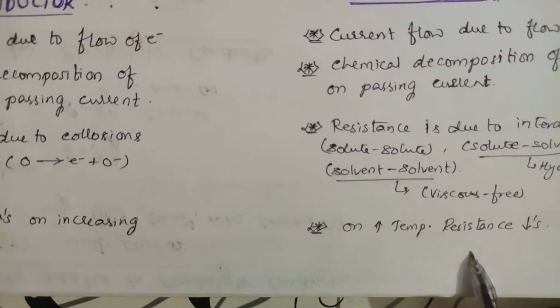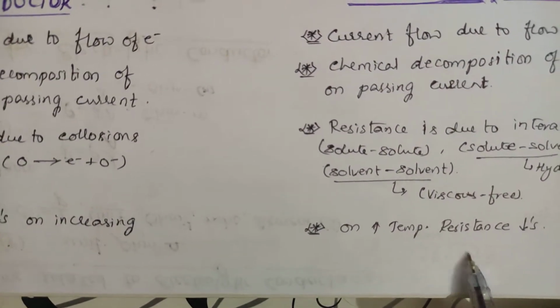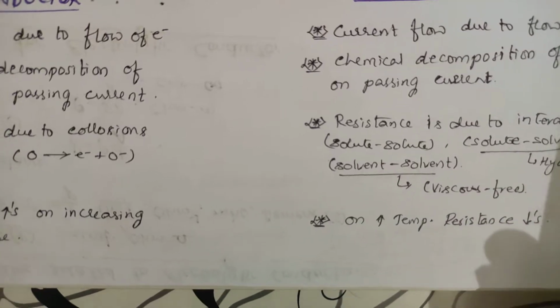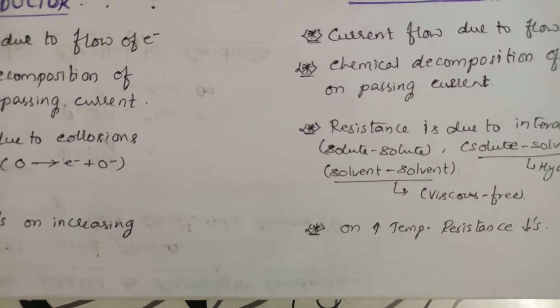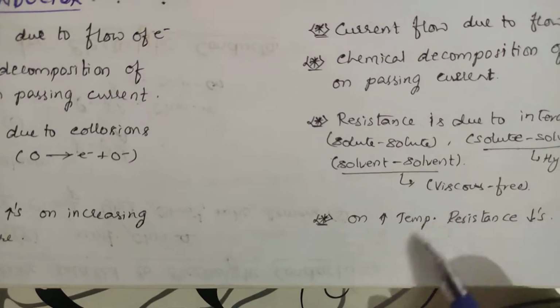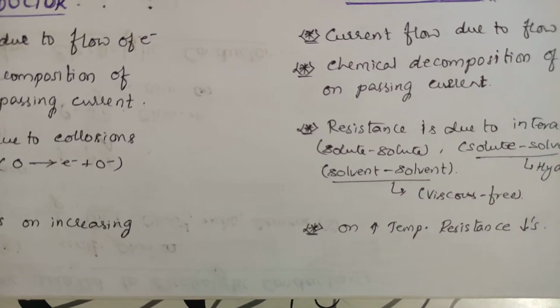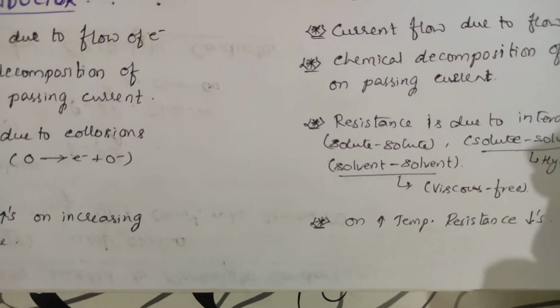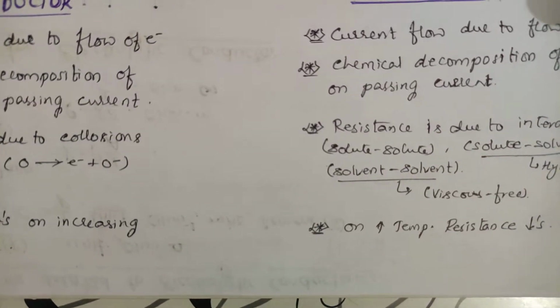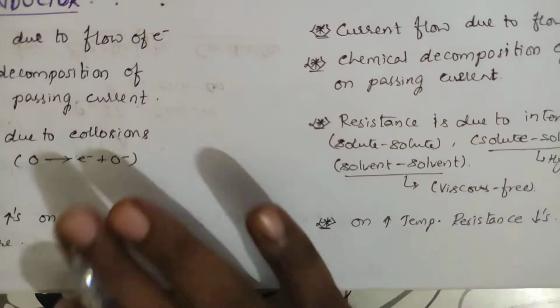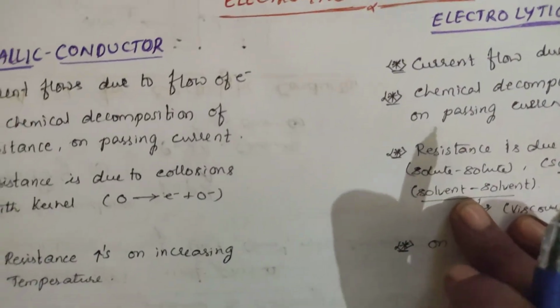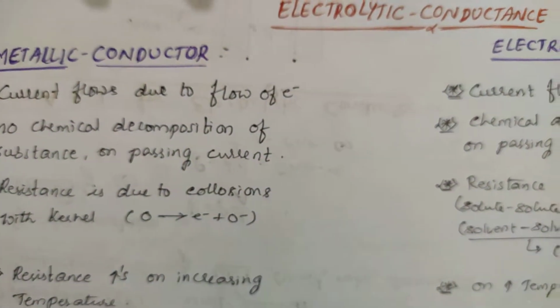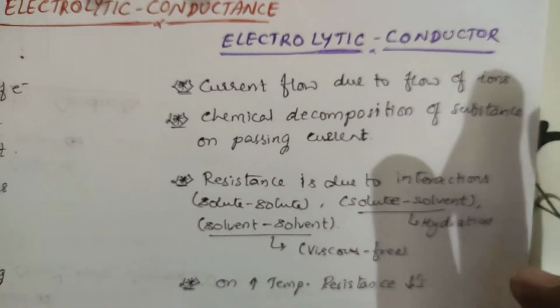But if you increase the temperature in terms of electrolytic conductance, the resistance will decrease so that the conduction will be more. If you increase the temperature, more ions will be produced. The more ions are produced, the more current is carried by the ions. So these are the basic differences between the metallic conductor and the electrolytic conductor. Metallic conductor is not at all important. This one we will learn with respect to physics. And going for the electrolytic conductor, that is what we are learning.